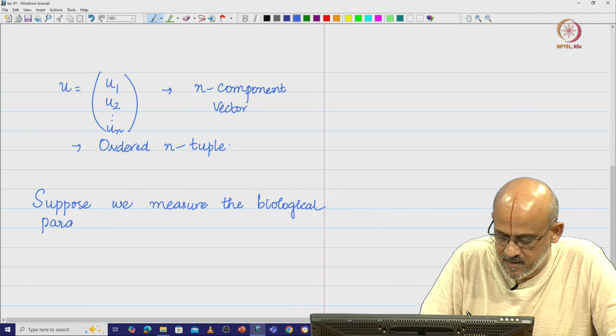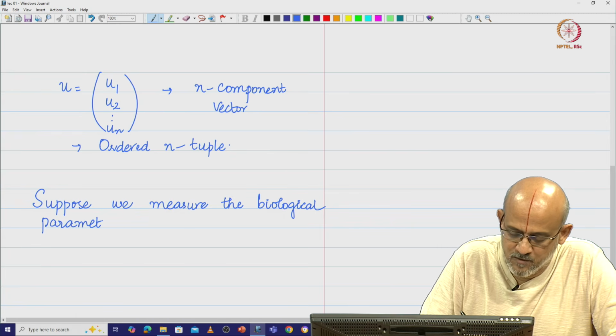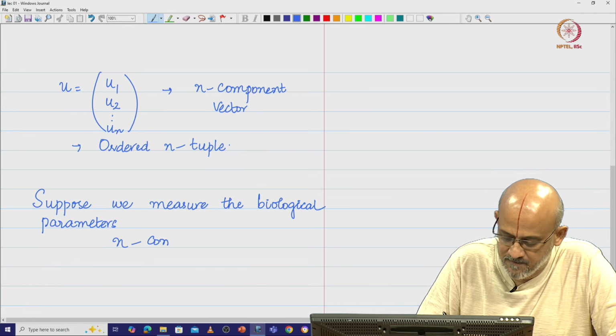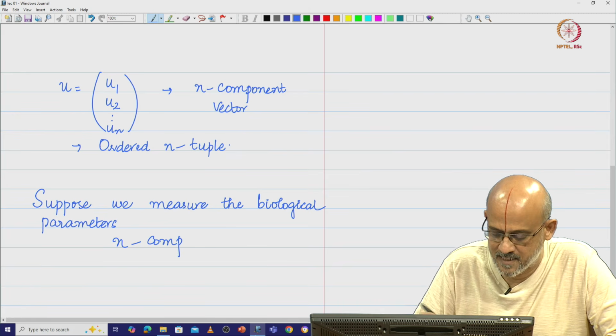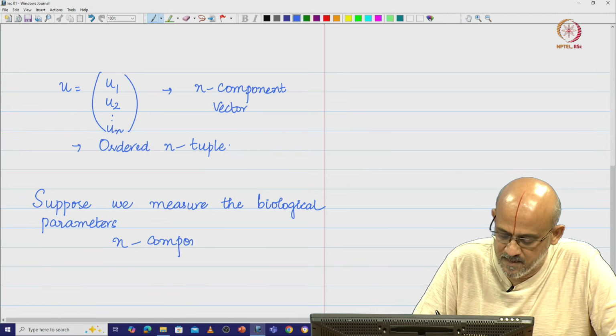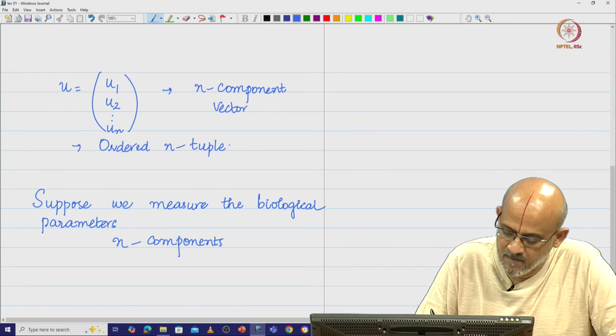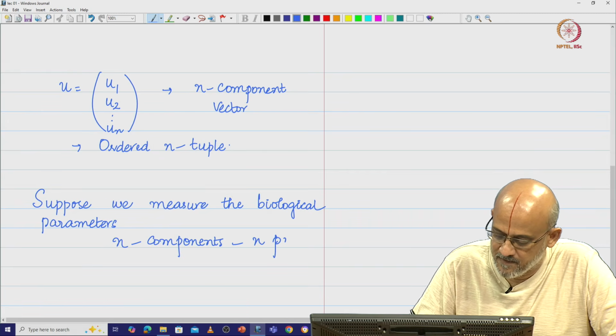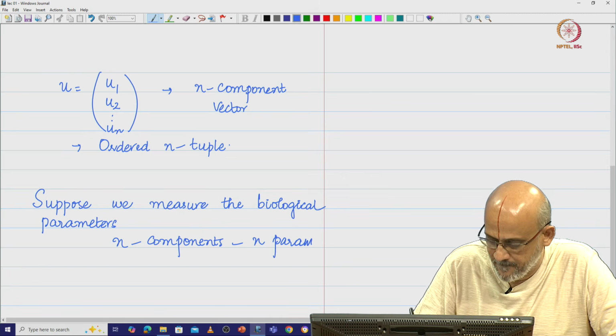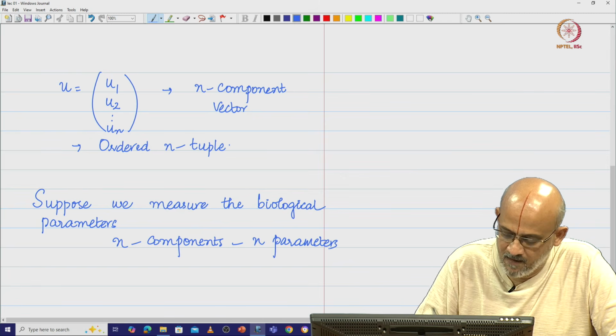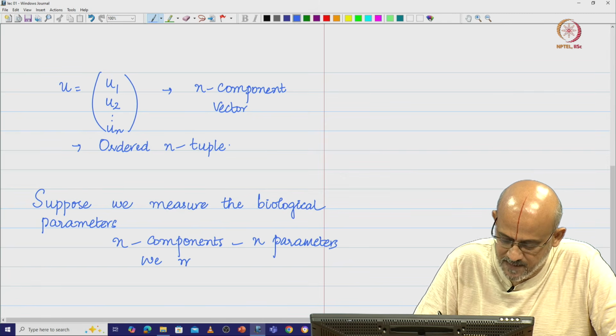These n components could be the n different parameters that people actually measure. So, n components indicate the n parameters that we measure.